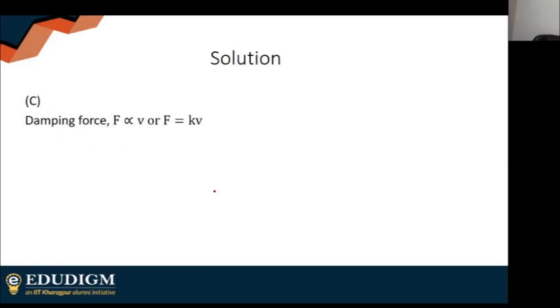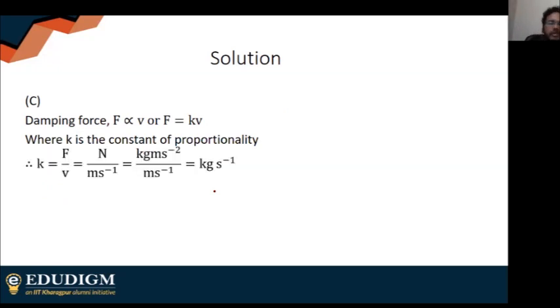Force is simply proportional to velocity, so K will be force by velocity. We all know the units of force and velocity. As they said, you get kg per second, that is kg second inverse. So I'm hoping this is clear to everyone.